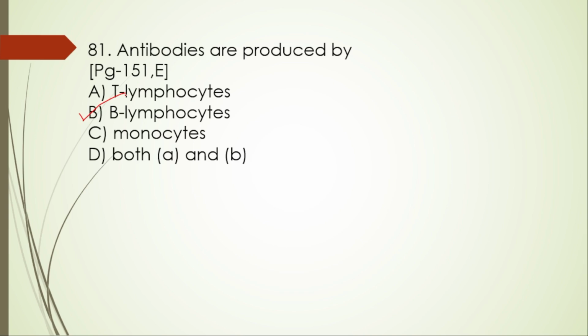When they encounter a specific antigen, they differentiate into the plasma cells, which then secrete large quantities of antibodies into blood and then lymph. Whereas T lymphocytes do not produce antibodies, but instead they help to activate what? B cells.